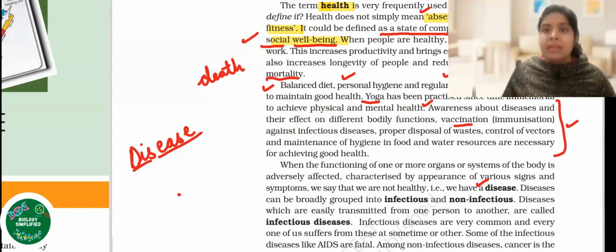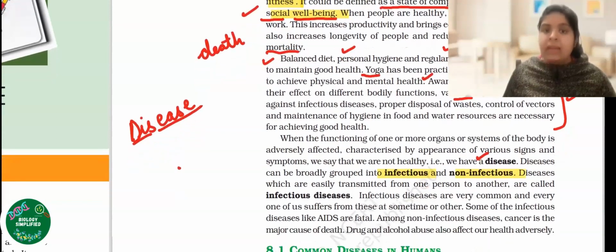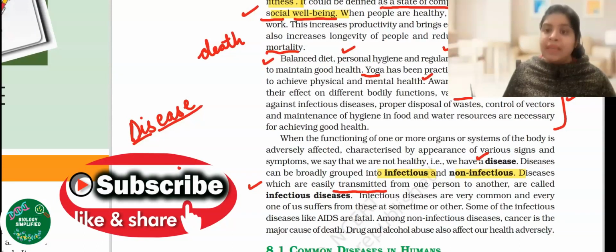Now these diseases we can divide into two categories. The first one is infectious disease, and the second is non-infectious disease. We will understand individually what these infectious and non-infectious diseases are. When a disease is transmitted from one person to another, मतलब एक इंसान से दूसरे इंसान को हो सकती है. When the disease is easily transmitted, आसानी से किसी इंसान से दूसरे इंसान को हो जाए,